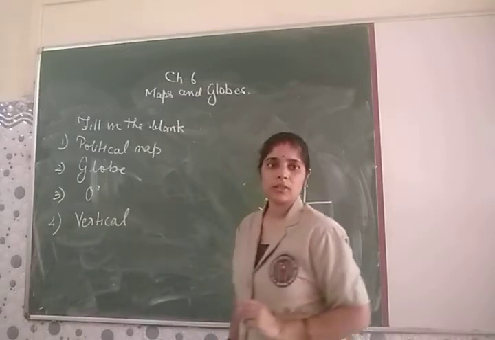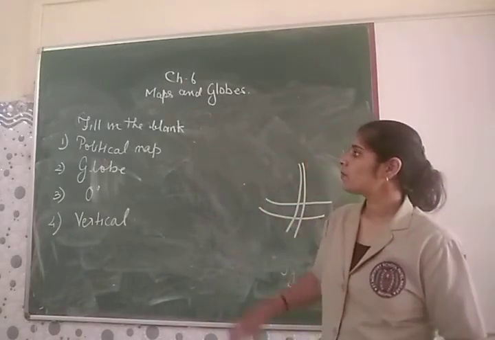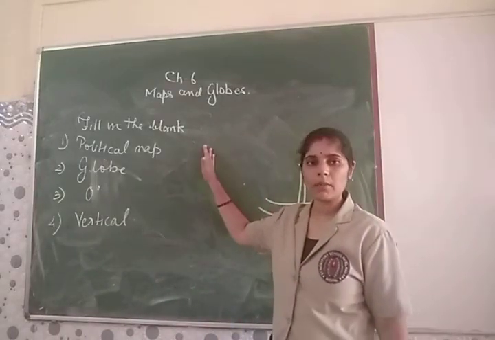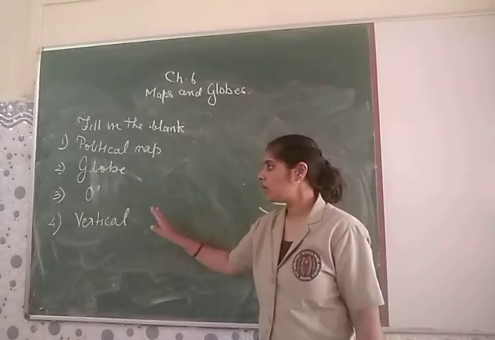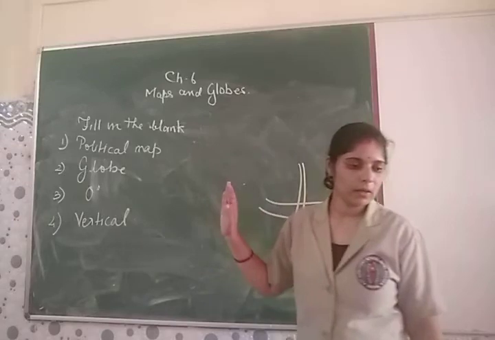Please check the answers of the fill up. That is, first one is political map, second one is your globe, third one is 0 degree and fourth one is vertical.